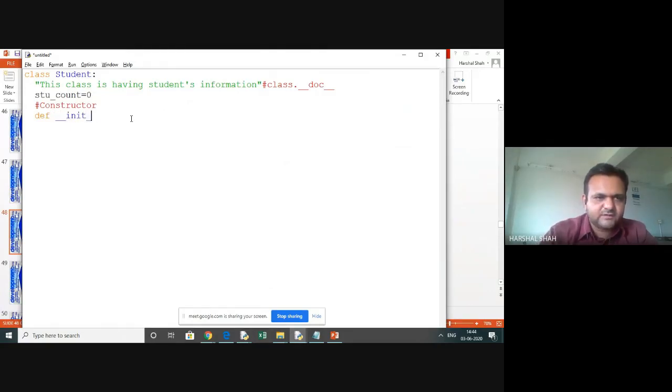This is a default method, and I will do self and a colon. If I want to create this, I can have a pass, or I can have some default value, anything, I can do it over here. Or I can have directly the init method with this, which I want to create, that also I can write directly. So this is the same example which we are doing.